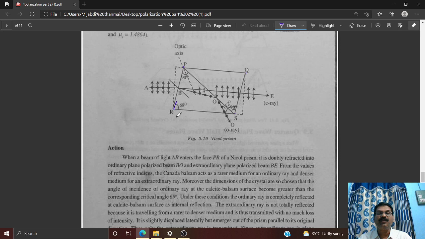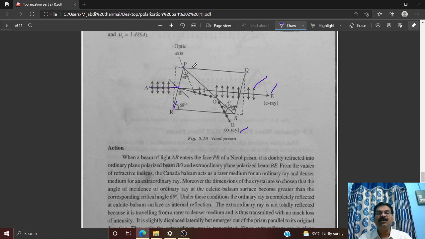on the first refracting surface PR, you are seeing AB here, and this is called B, which is an unpolarized light ray. You are seeing in this unpolarized light both components. As I already told you, unpolarized light consists of both arrow components and dot components. So an ordinary unpolarized light ray like AB strikes the first refracting surface PR at a point B. One ray, that is BE, passes through the second refracting surface, and we consider it as the extraordinary ray consisting of all arrow components, whereas the ordinary ray strikes the Canada balsam and is eliminated, and we consider that the ordinary ray.